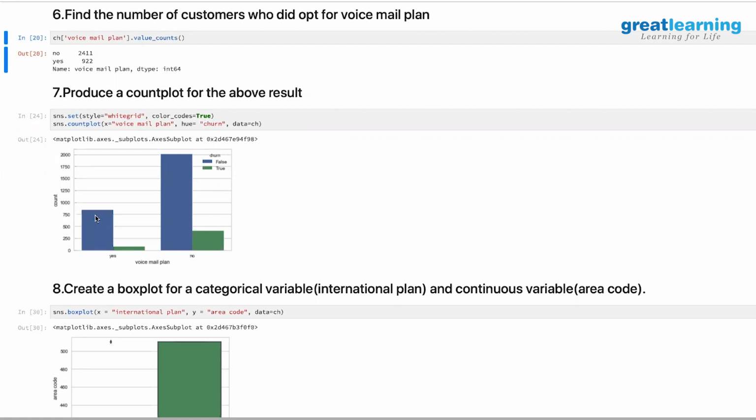So the number of people who have a voicemail plan, and among them, how many people have churned and how many people have not churned. Same here for the people who said no.